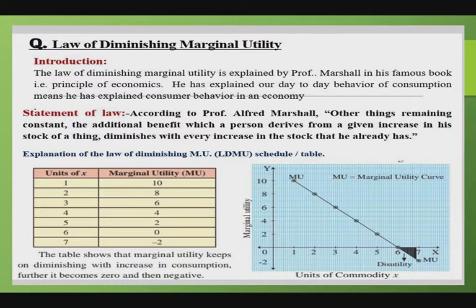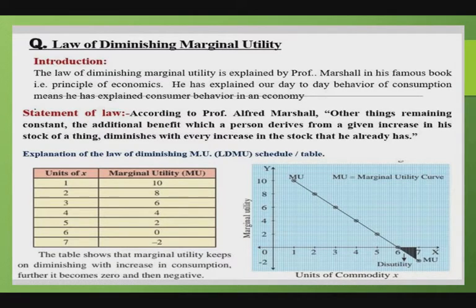At this point, total utility is maximum. We already discussed the relationship between the marginal utility and the total utility. When marginal utility becomes 0, at this position total utility becomes highest or maximum. So this is the point of satisfaction, maximum satisfaction.